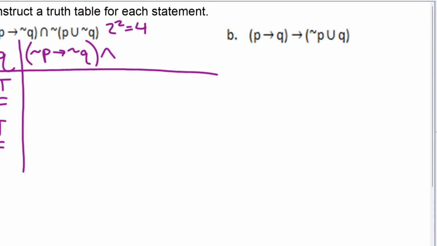And notice the rounded symbol. Sometimes we see it pointy and sometimes we see it rounded, but both of those mean the same thing. Not P or not Q. The rounded symbol means the same thing as the pointy symbol. They both mean or. Let me just double check I've got that written down right. Not P implies not Q, and not P or not Q. All right.